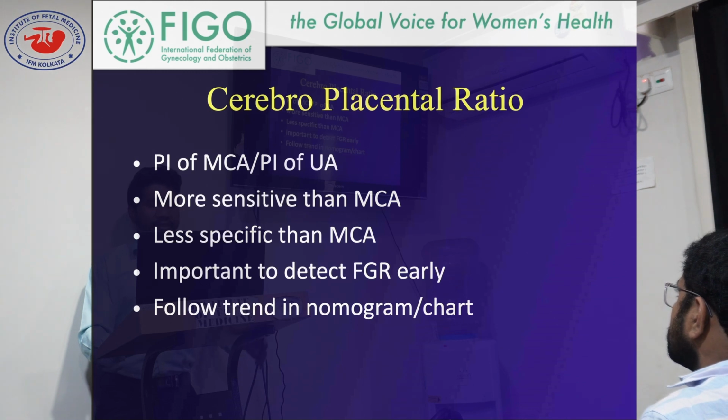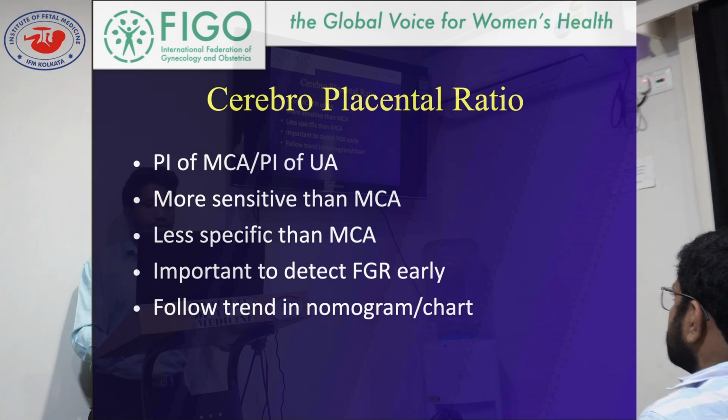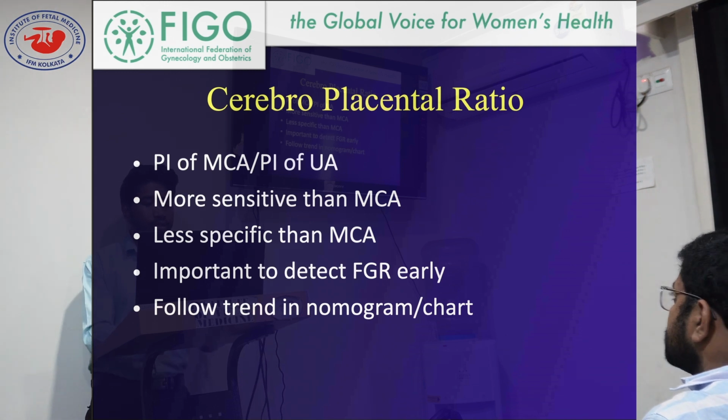Another important diagnostic marker is the cerebroplacental ratio. This is basically the ratio of PI of MCA and PI of umbilical artery. So it's more sensitive than MCA, but it's less specific than MCA. It's important to detect FGR early, and it should also be followed in trend, in a nomogram chart, just like umbilical artery or MCA.